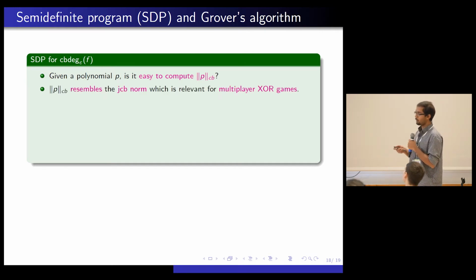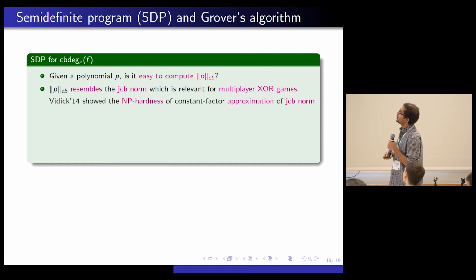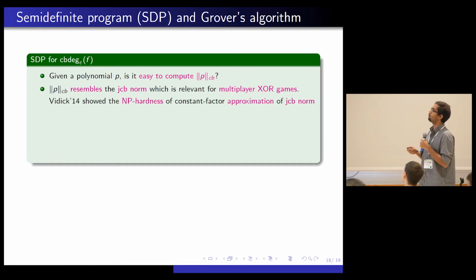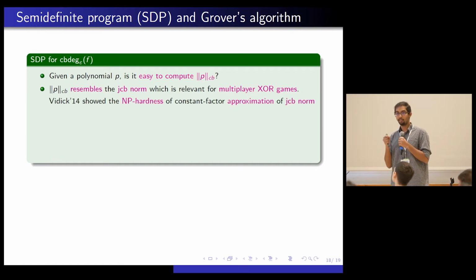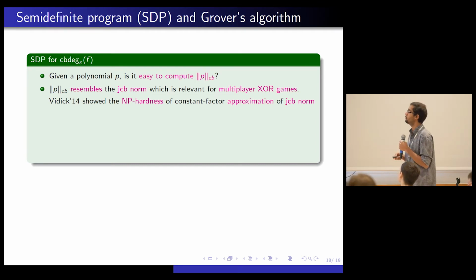And if you just stare at it a little bit, and if you know a little bit about XOR games, this completely bounded norm is close to something called a jointly completely bounded norm. And this jointly completely bounded norm is extremely relevant for quantum multiplayer XOR games. And what's even more interesting is Vidick actually showed in 2014 that to get even a constant factor approximation of the jointly completely bounded norm, it's NP hard. So that doesn't look that good. So it could just be that the completely bounded norm of a polynomial could also just be hard to even compute, maybe to even approximate, maybe.